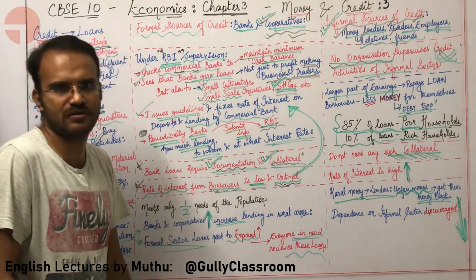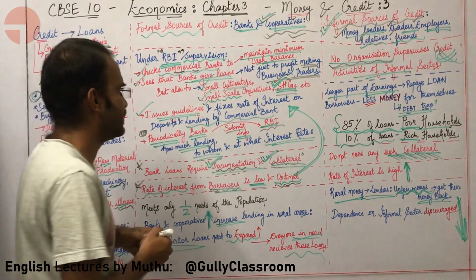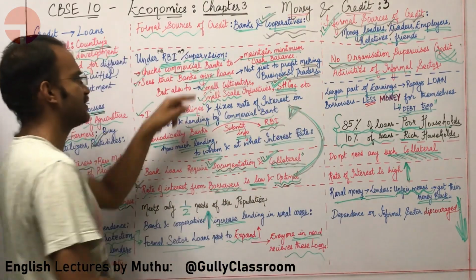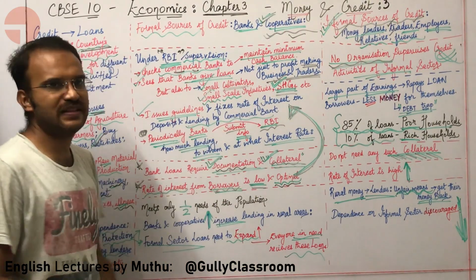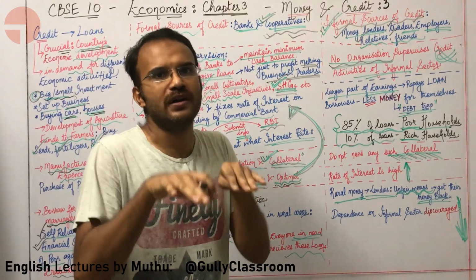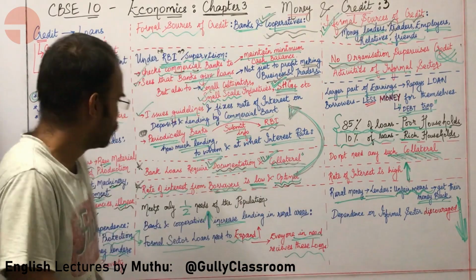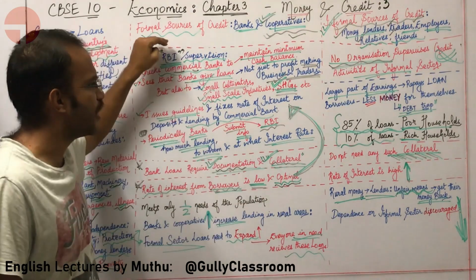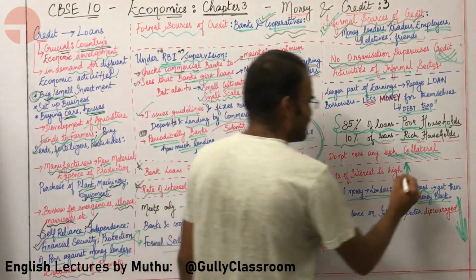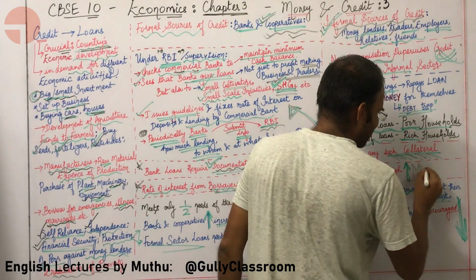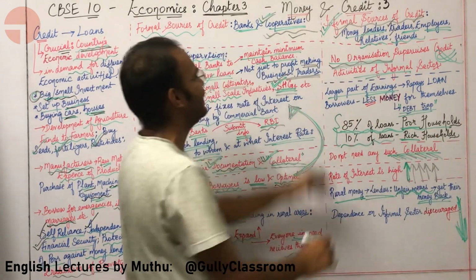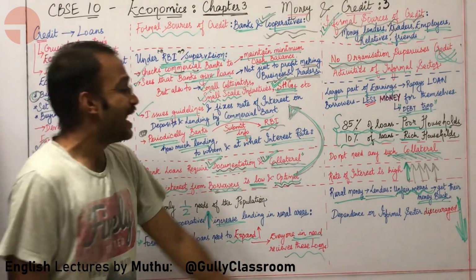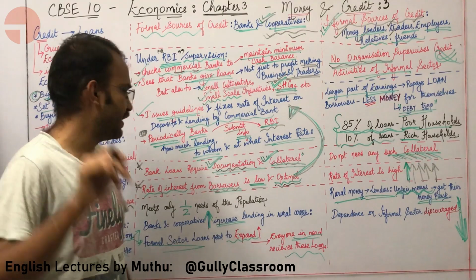Commercial banks are formal sources of credit. They are managed by the RBI. So, the RBI will fix the interest rates for different types of loans, and the rate of interest for borrowers is low and optimal. With respect to informal sources of credit, the interest rate is very high. Why? Because there is no need for collateral and there is no supervision by an organizing body.